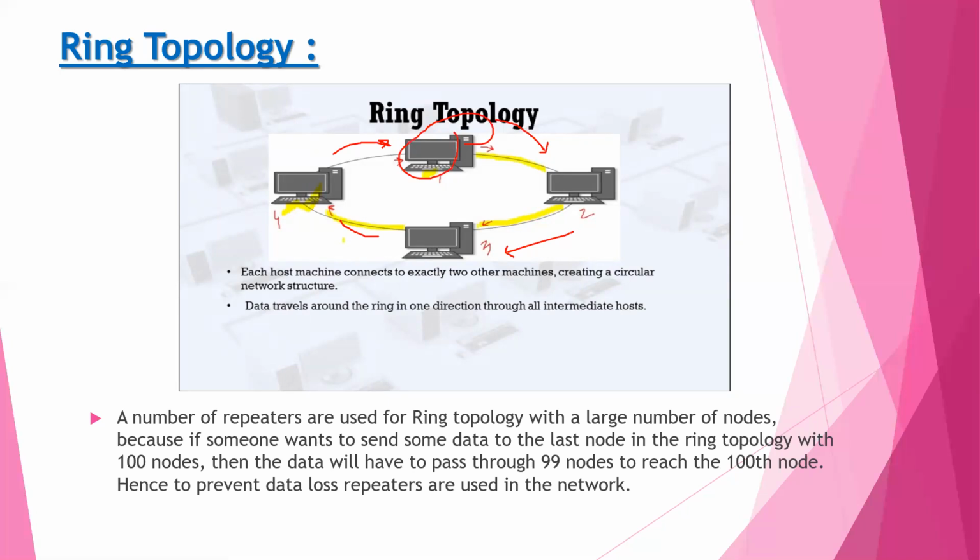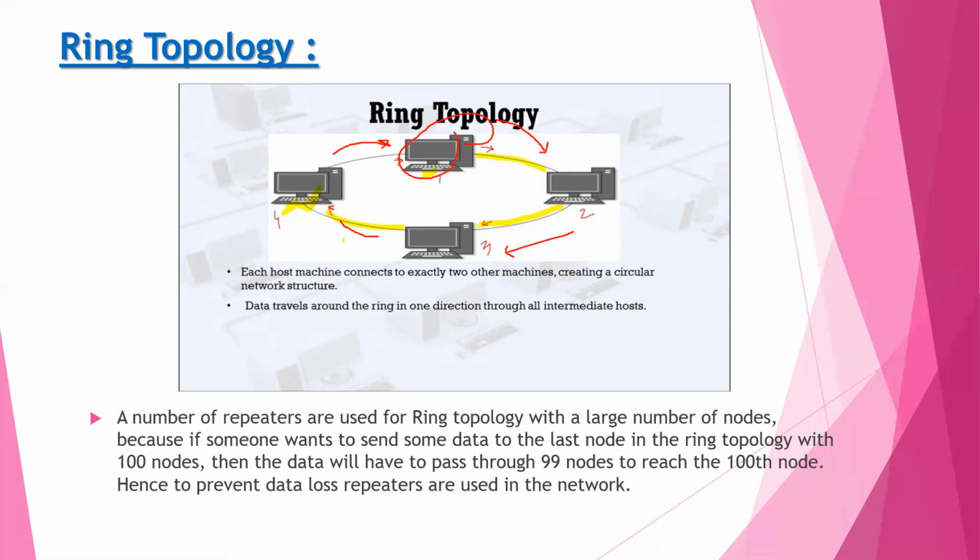Each device incorporates a receiver and a transmitter and serves as a repeater that passes the signals onto the next device in the ring. Ring topologies are suited for networks that use token passing access methods.